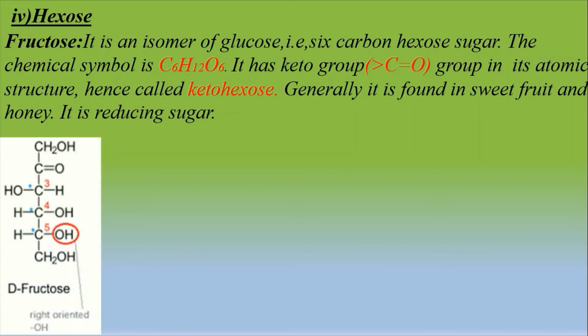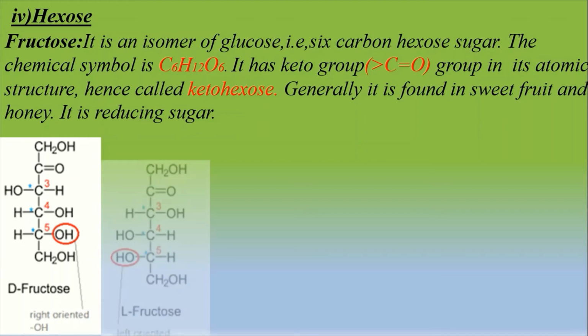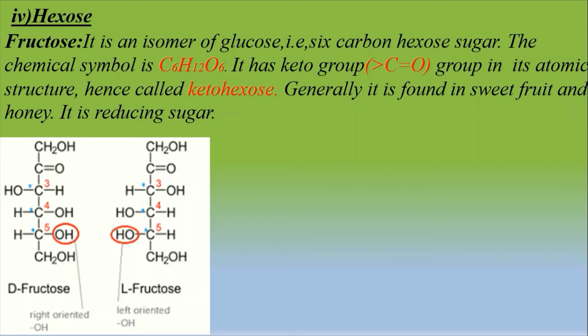Based on the hydroxyl group on the single asymmetric carbon number 5 in the chain configuration of fructose, it is named as D-fructose and L-fructose. If the OH group of the fructose molecule lies towards the right side, it is called D-fructose, and if it is on the left side, it will be L-fructose.